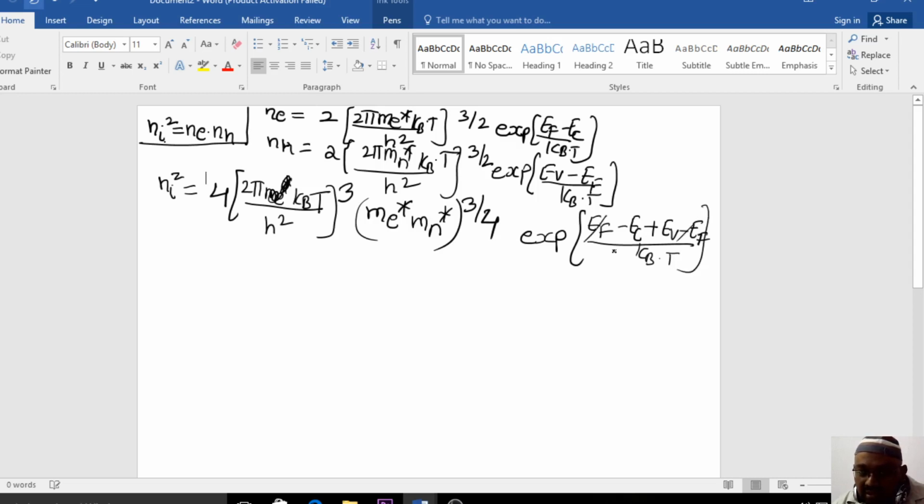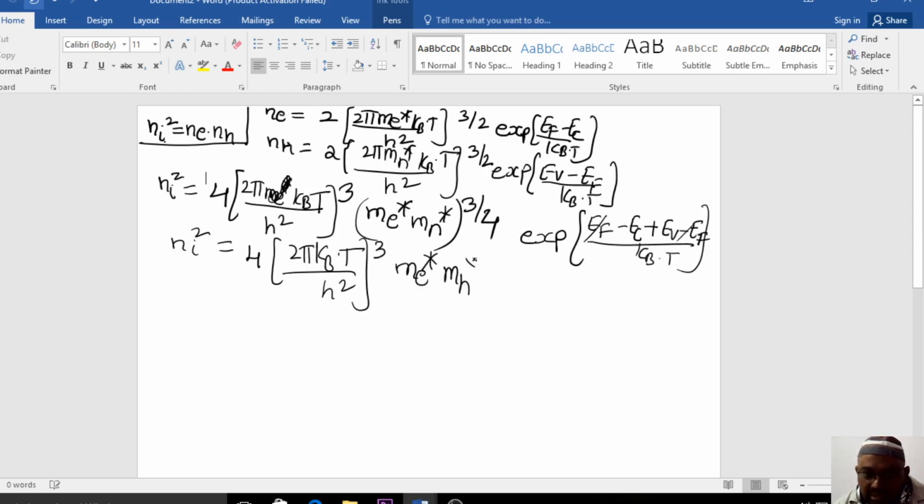So Ni square is equal to 4 into (2 pi kb into T by h square) whole cube, (me asterisk mh asterisk) whole to the power of 3 by 4, exponential of (Ev minus Ec) by kb into T.